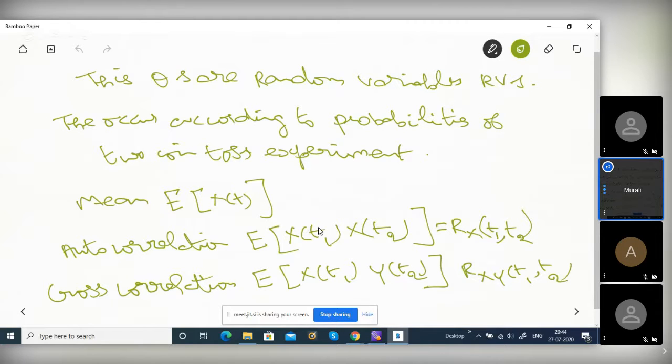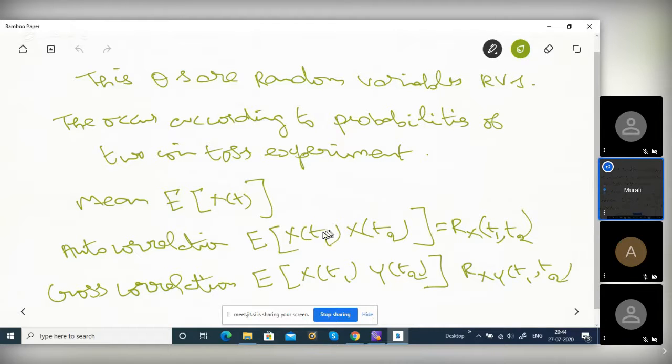This is for one sine wave. Then either you weigh by the probability, or if you do the experiment 100 times, this multiplied value could be 0.01 or 0.05, and another will be 0.02. Like that, four different values you will get. The weighted average of all of them is called autocorrelation.